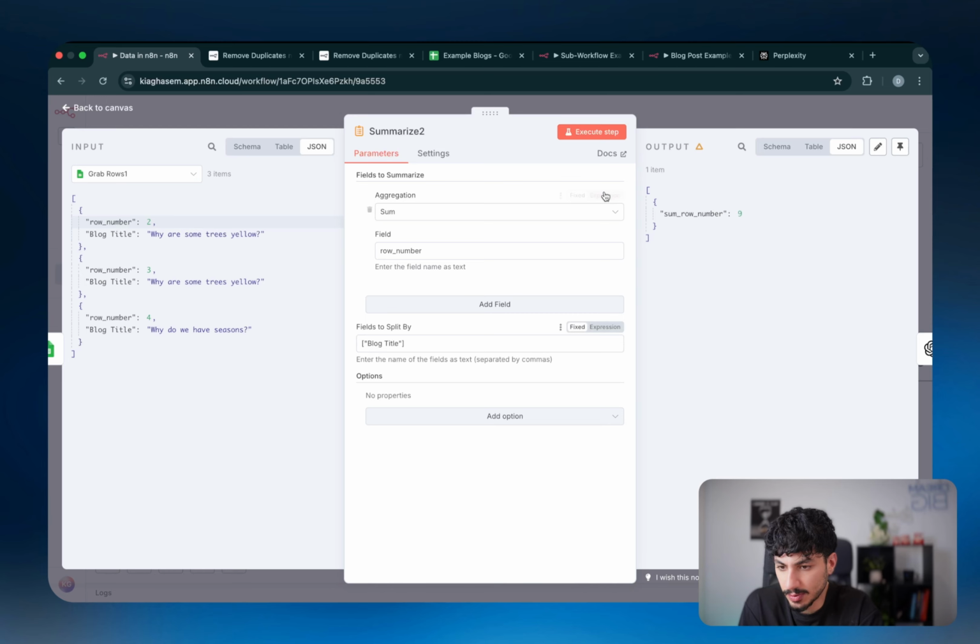So I can say, hey, keep blog title, but also give me the sum of the rows. So in this case, basically what it's done is that it's found all the ones that had the same blog title, and then it's added the row number for them. So 2 and 3 is equal to 5. And then it's also giving me the other row number as well.